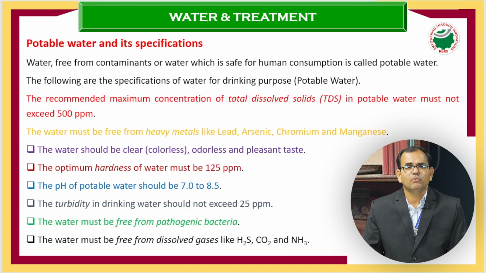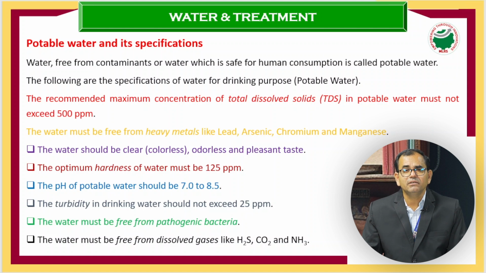Now we can see potable water. What do you mean by potable water? Potable water is nothing but water which is readily available for drinking purposes. That means simply drinkable water is called potable water. Pot, we use for drinking water. So pot to potable water.